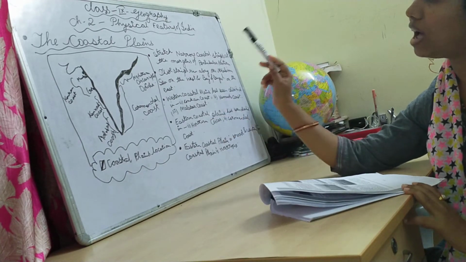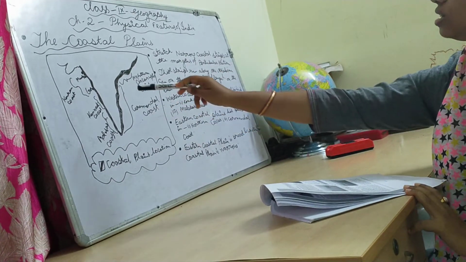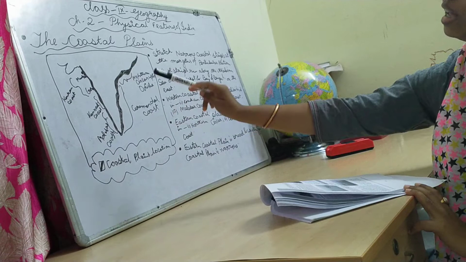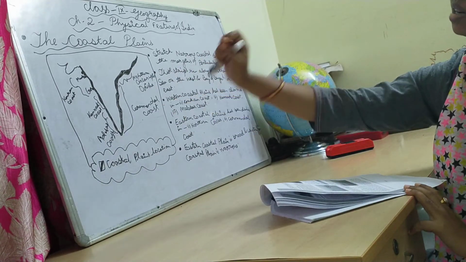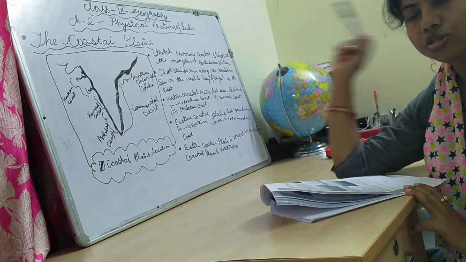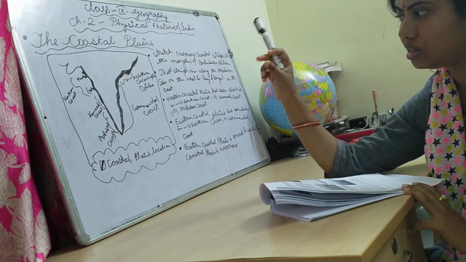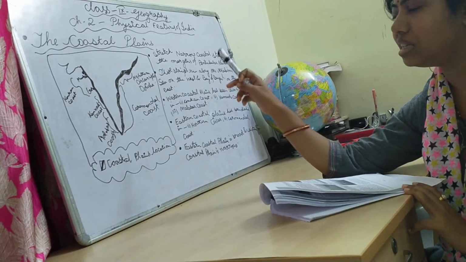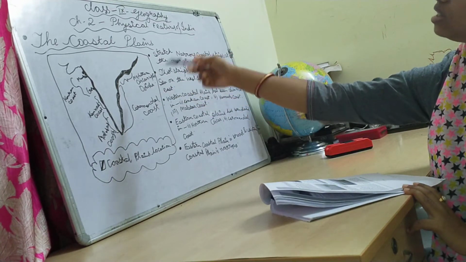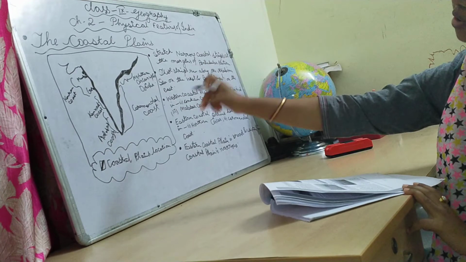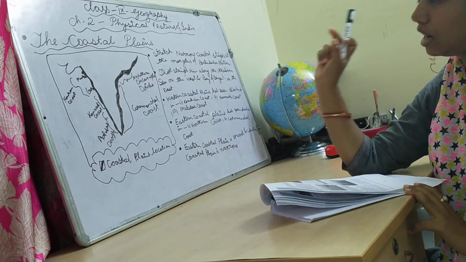From my diagram also you can find two things. The eastern coastal plain is broad, while the western coastal plain is narrow. We have also seen this for the Western Ghats and Eastern Ghats. The Western Ghats are narrow and high in height. The eastern coastal plain is a little broader. After the Eastern Ghats there is the eastern coastal plain, so it is broad, and after the Western Ghats there is the western coastal plain, which is narrower.